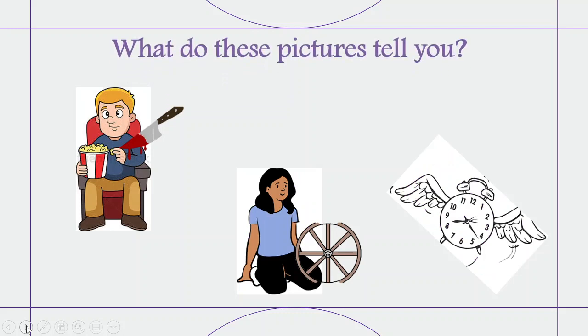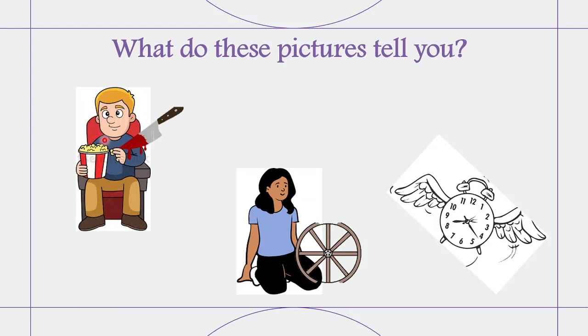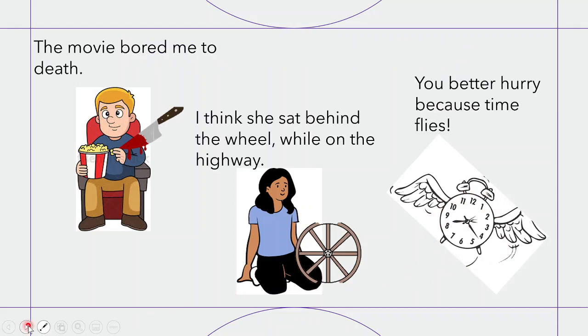Look at these pictures. What do these pictures tell you? Well, you see a person here who appears to be watching a movie or something like that, and he's been stabbed. You see a woman here who's sitting and there's a wheel before her. And there is this clock which appears to be flying. What could these mean? I'm sure you would have guessed a few.